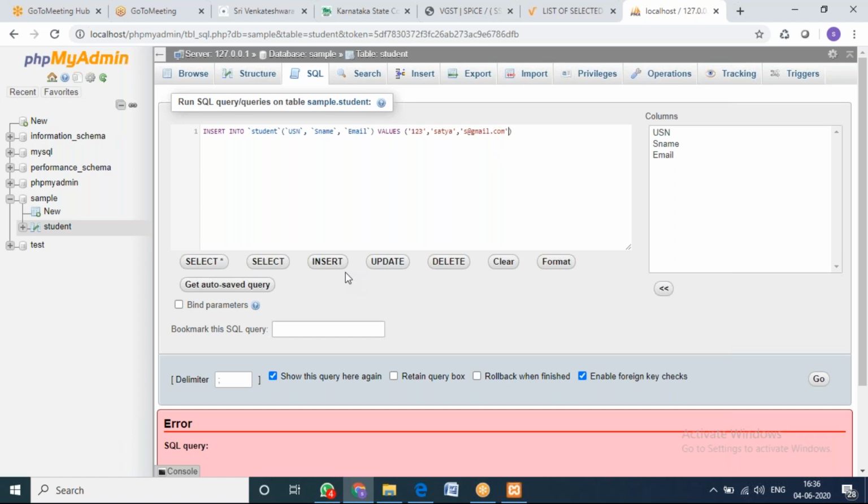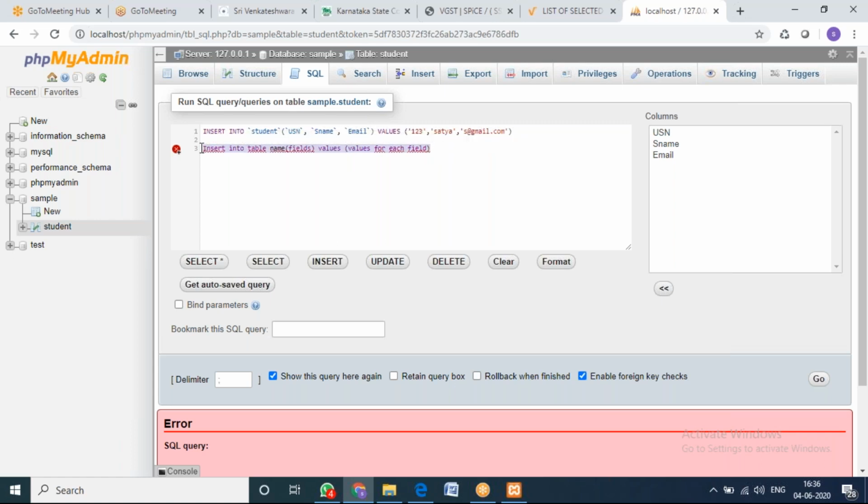But from an interview perspective, they'll ask for the query. So what is the query for insertion? Insert into table name, followed by fields or attributes, whichever you call them, followed by the values for each field. This is the default syntax for the insertion.